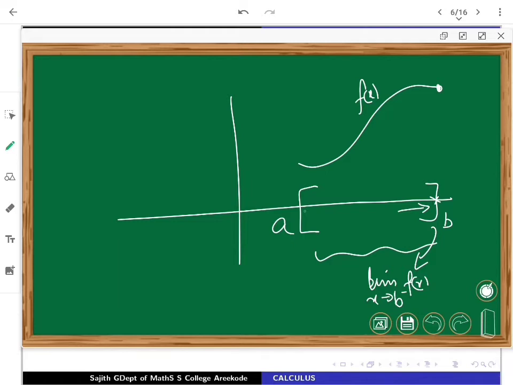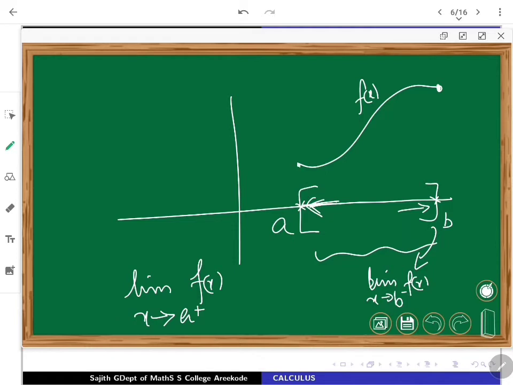Similarly, once again, at A, the left-hand point, if you want to discuss this continuity, the only way of approaching is from the right. So you have to consider the limit of your function as x is nearing towards A, but only from the right. Right values only you can approach.